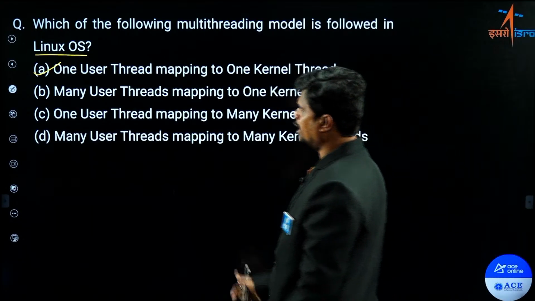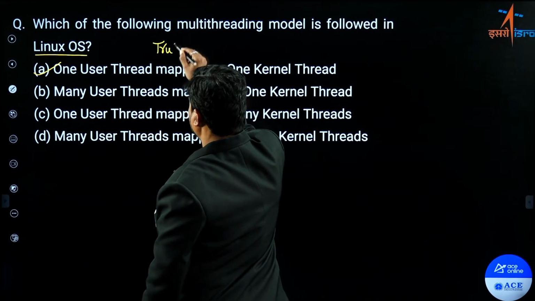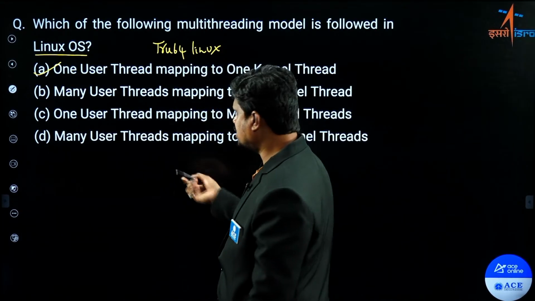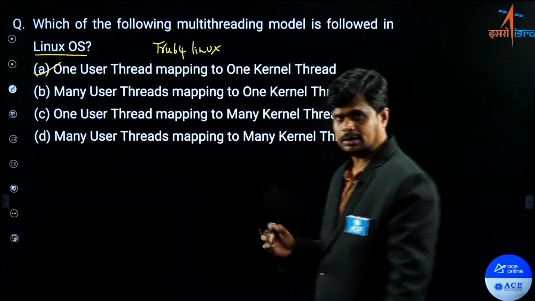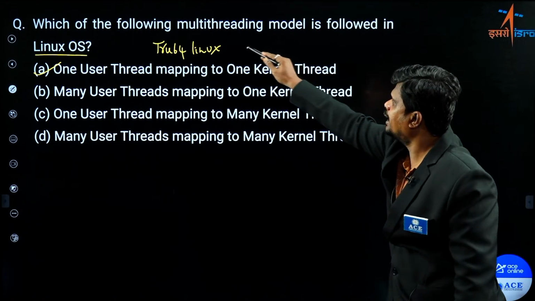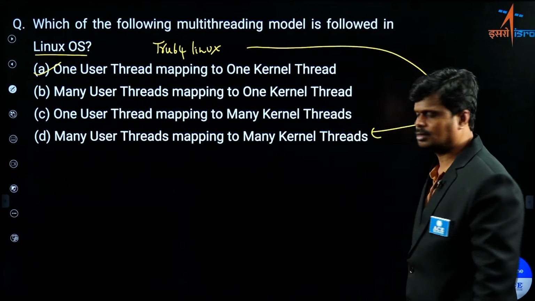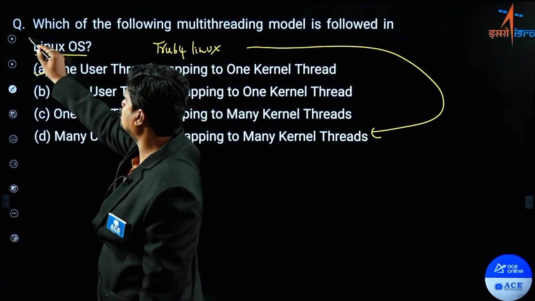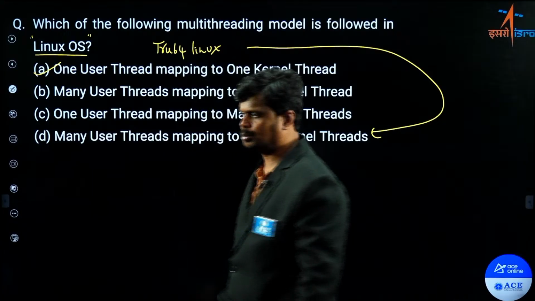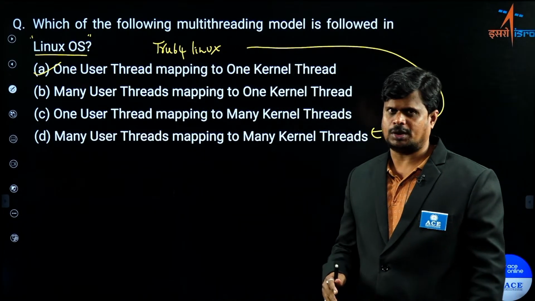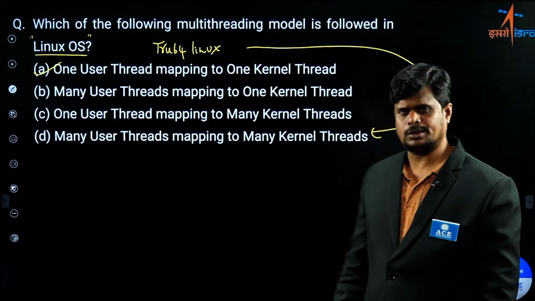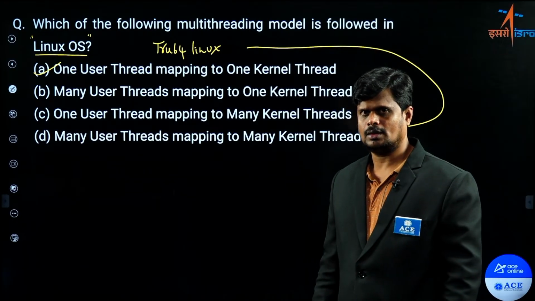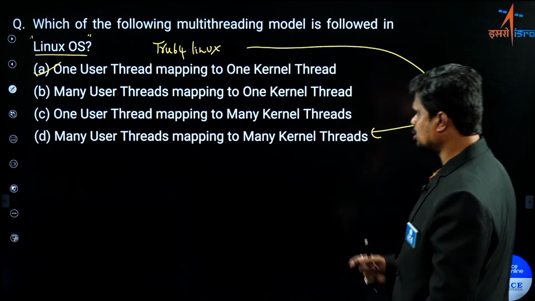But if the question mentions something like Tru64 Linux, which is one kind of Linux operating system version, then it is many-to-many. Tru64 Linux uses a many-to-many relationship. But here it is simply mentioned the Linux operating system, so it is one-to-one. Both Windows and Linux follow the one-to-one relationship only. That is why option A is the answer for this question. Got it? Now we are moving to the next question.